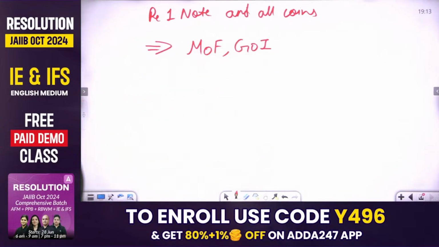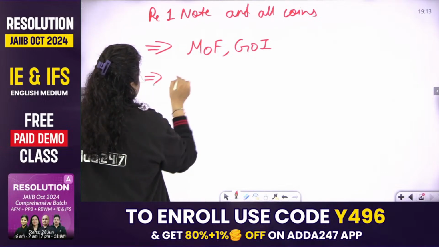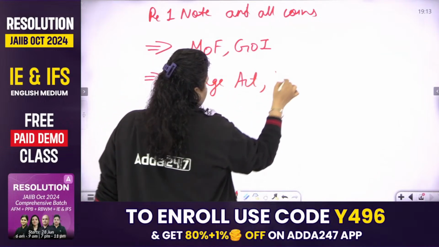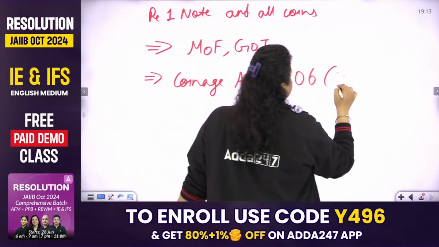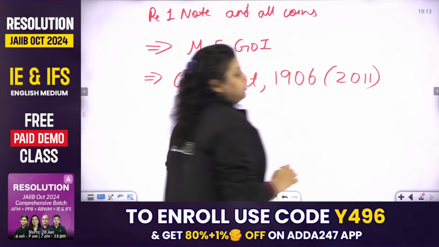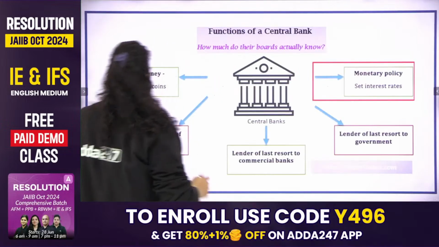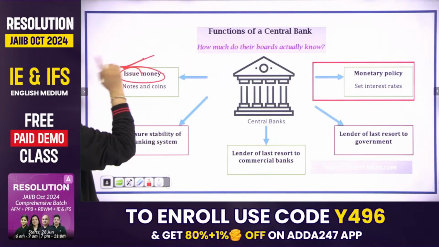Do remember that under the Coinage Act 1906, which had its latest amendment in the year 2011, this Act has given the right to the Government of India to produce all the coins in the country. So do remember this. The currency notes of 2 and above will be printed by RBI.